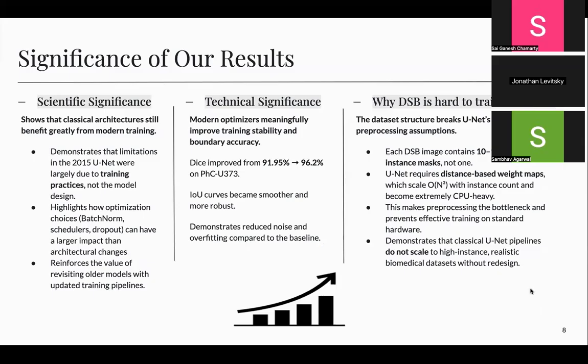Our results showed three main forms of significance. We first demonstrated that the original UNet limitations were mostly due to outdated training practices, not the architecture itself. Modern techniques really helped us provide larger gains without changing the model significantly. Technically, these optimizations made training far more stable and improved boundary accuracy, raising our Dice score from 92% to 96% on the PHC data set, with smoother IOU curves. And finally, even though the Data Science Bowl 2018 was a challenging data set with many instance masks per image, our modernized UNet handled this complexity well. And this optimized training pipeline allowed the model to scale effectively and produce stronger segmentation results.